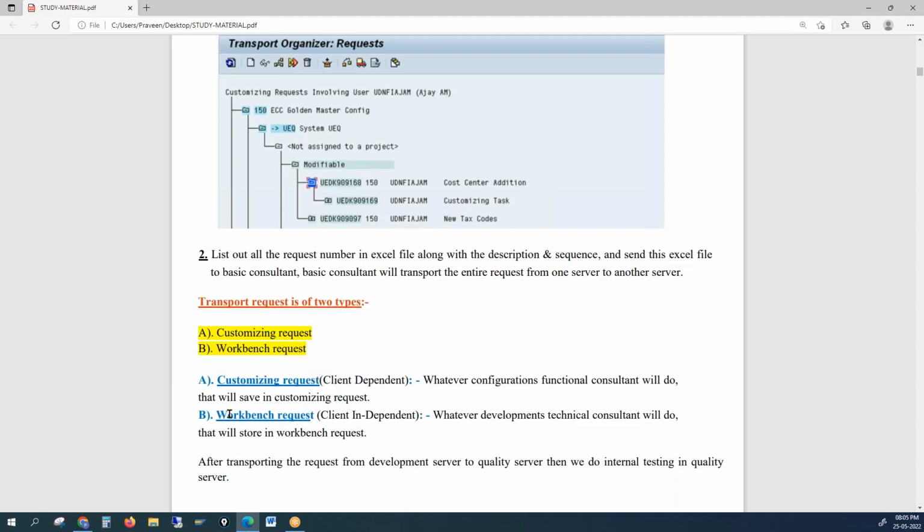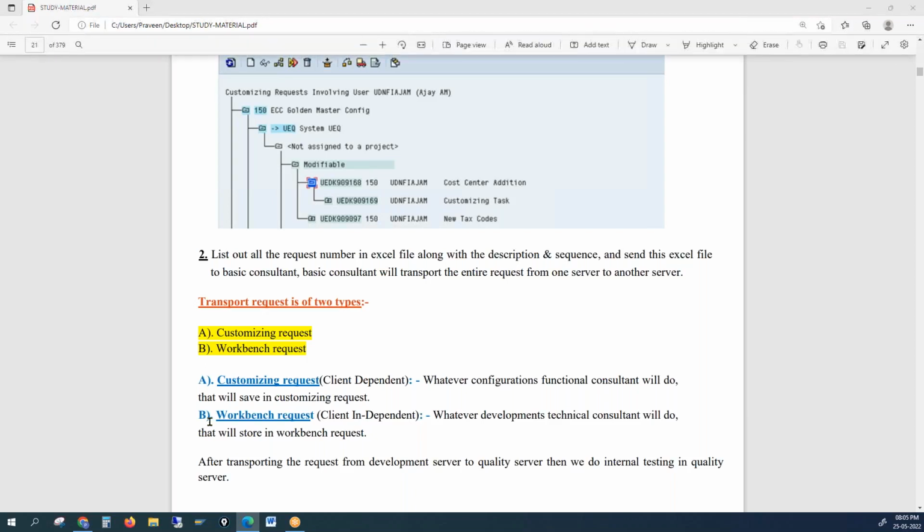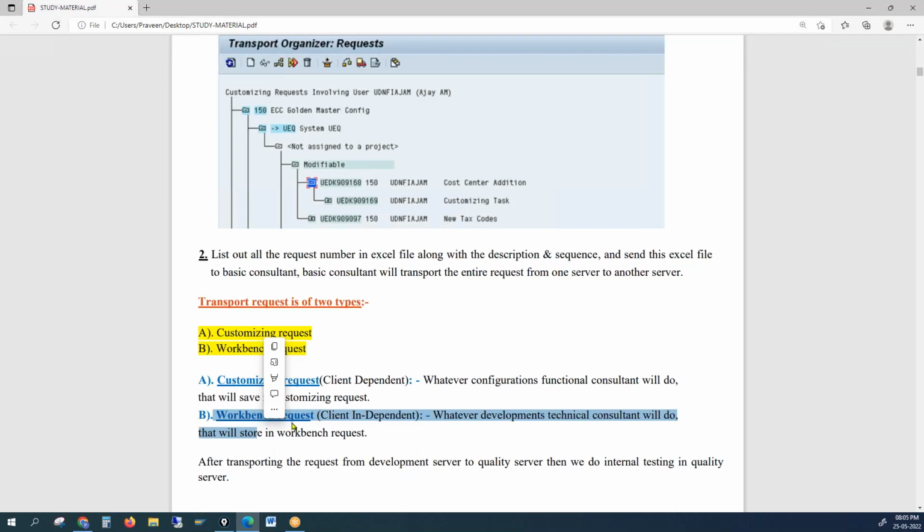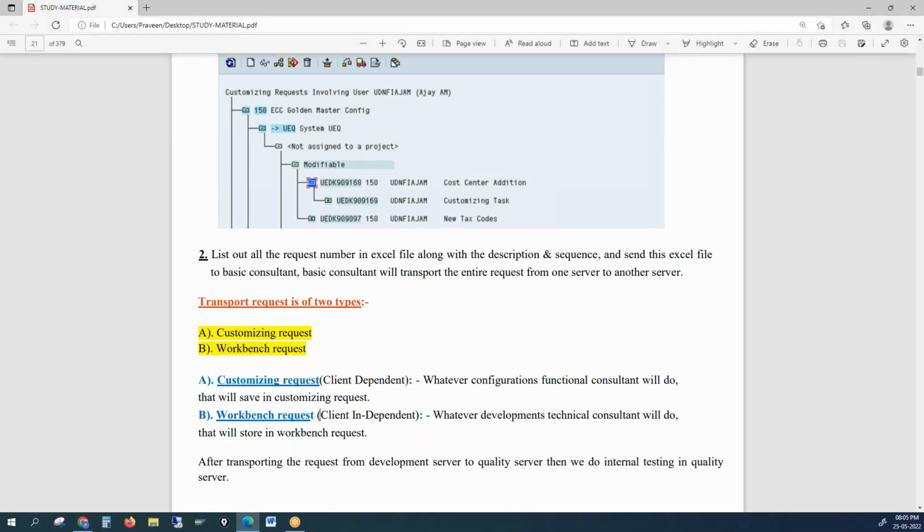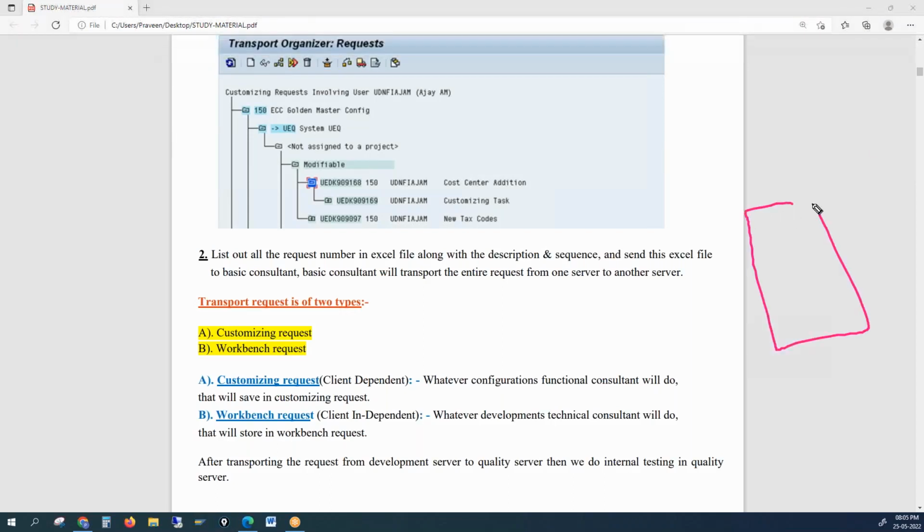In interviews, they also ask a question: what is cross-client? All workbench requests are cross-client. Why are all workbench requests cross-client? In a server, let's say a dev server, we have a couple of clients. Let's say a config client, then a technical client, that is the development client, then we may have a sandbox or a unit testing client.